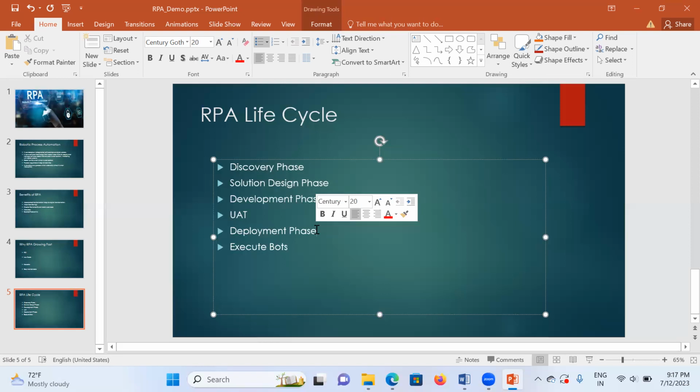What is attended automation? Attended automation means the maintenance support person needs to manually run the bot. He needs to manually trigger the bot. Okay, when it comes to the unattended bot, we just need to schedule at what time the bot needs to run, because even though the support member is not in front of the system, it will automatically run in unattended mode. Even if he is not turning on the system, the bot will run. So that is the unattended method.